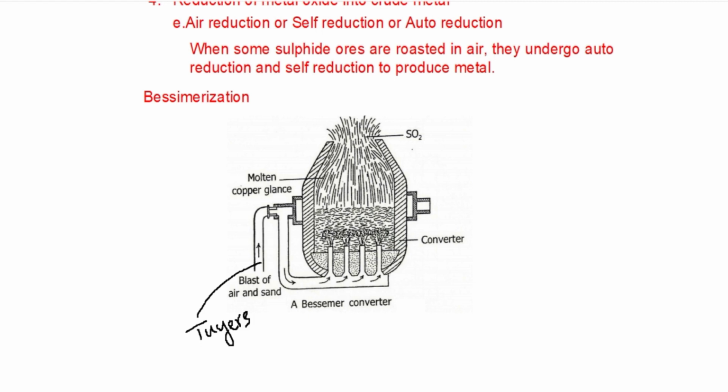So in this converter, ferrous sulfide reacts with cuprous oxide, giving cuprous sulfide and ferrous oxide. The ferrous oxide forms slag with silica, that is sand. Now the cuprous oxide and the cuprous sulfide undergo self-reduction to give copper metal.